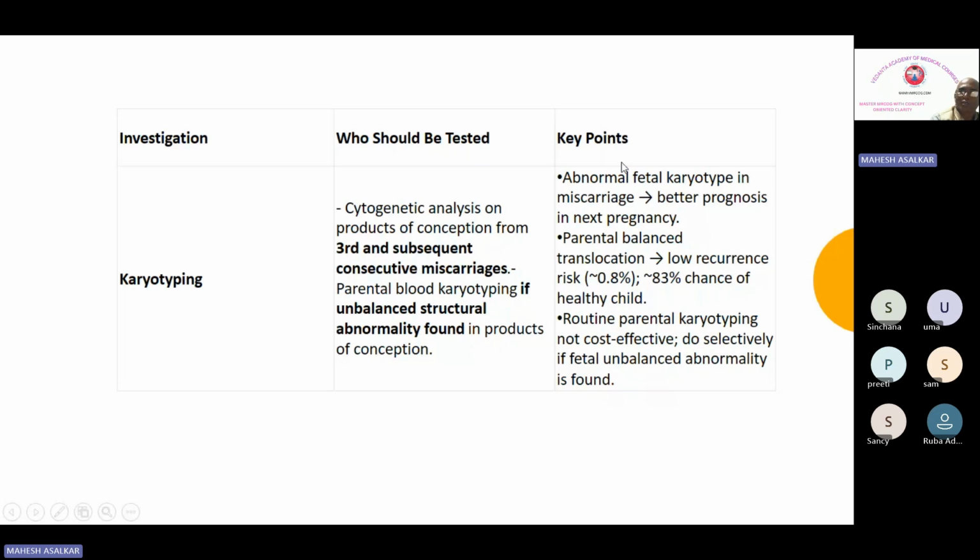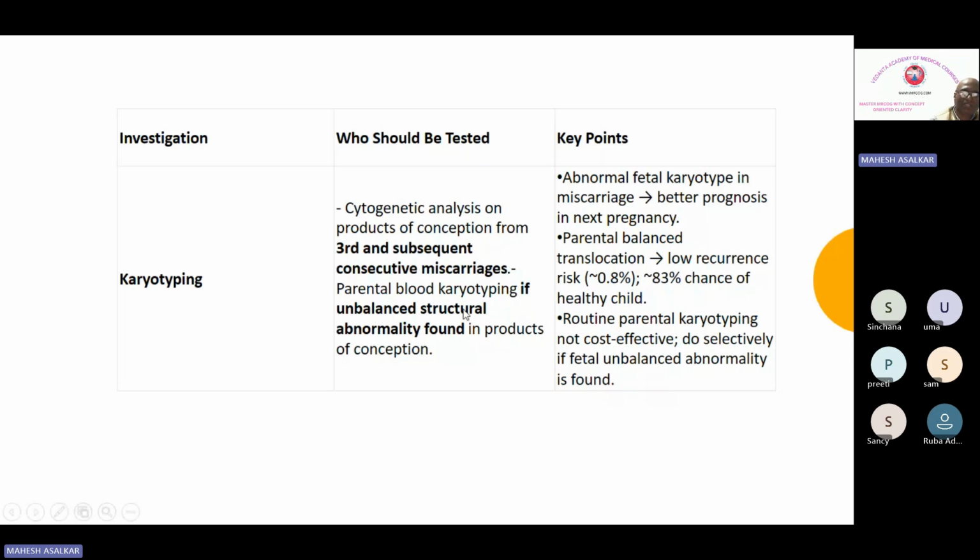So what are the key points to remember? Abnormal fetal karyotype in miscarriages has a better prognosis in the next pregnancy. With parental balanced translocation, there is a low recurrence risk and an 83% chance of a healthy child. And routine parental karyotyping is not cost effective, so it is routinely not indicated. Do it selectively, if a fetal unbalanced abnormality is found.